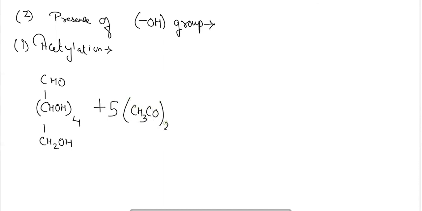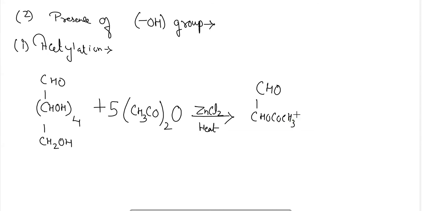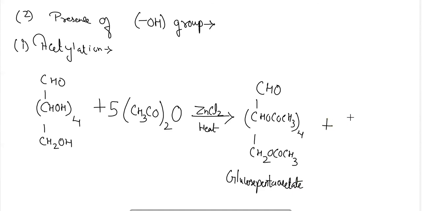CH3CO, in the presence of anhydrous ZnCl2, that is zinc chloride, to form glucose pentaacetate with 5 molecules of acetic acid.